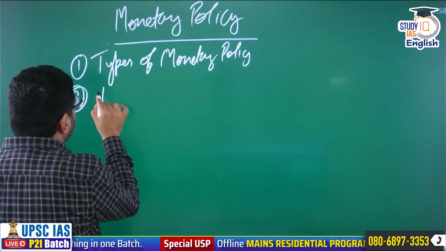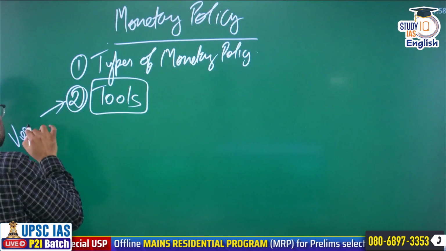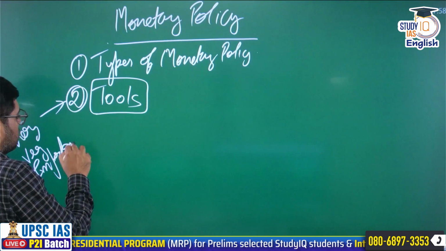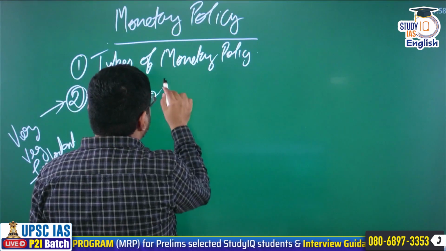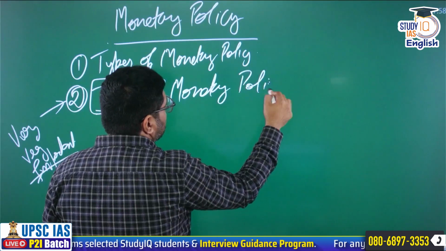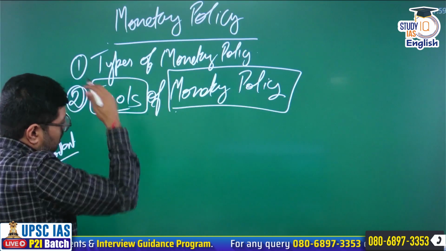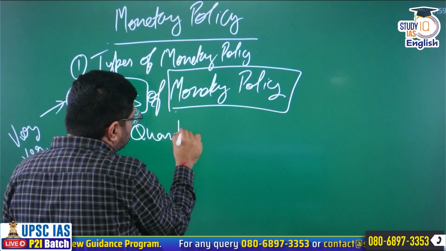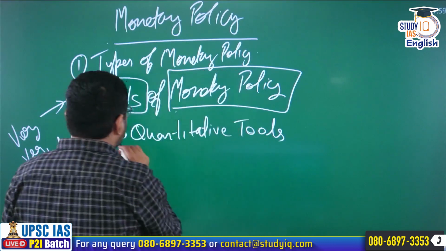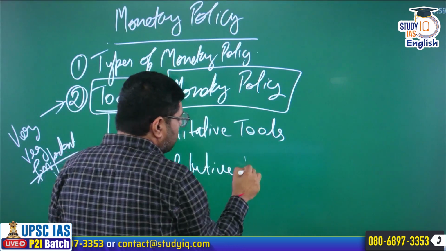Second is tools. Again here with surety I can say it is very, very important. So when I am talking about tools of monetary policy, here I talk about quantitative tools and qualitative tools.